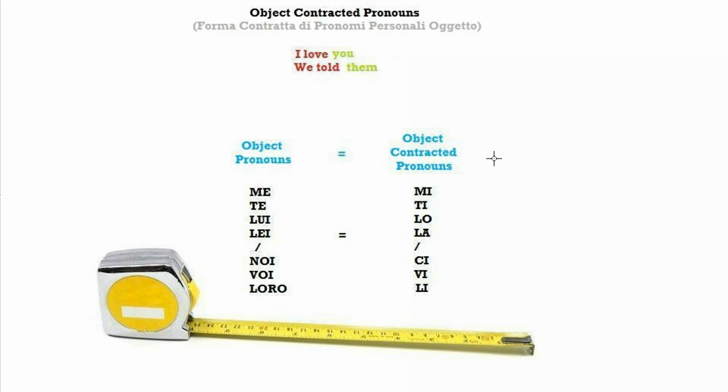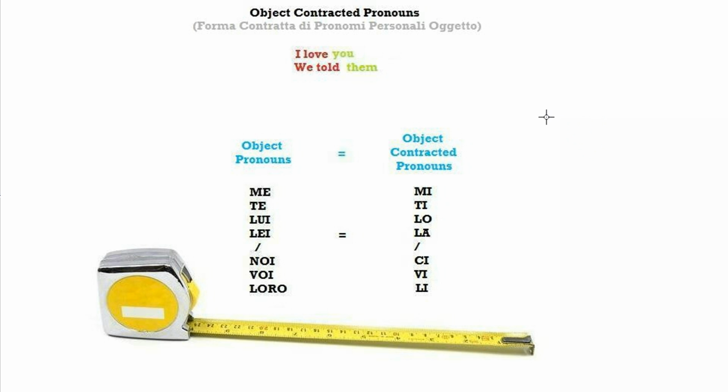Object contracted pronouns are similar to indirect object pronouns and reflexive pronouns. So you have to pay particular attention when you use them and make sure that you can tell the difference between one and the other. Sometimes they look exactly the same, sometimes they look slightly different, but because of the verb and the subject and the sentence itself, you should always be able to recognize and tell the difference between one and the other.